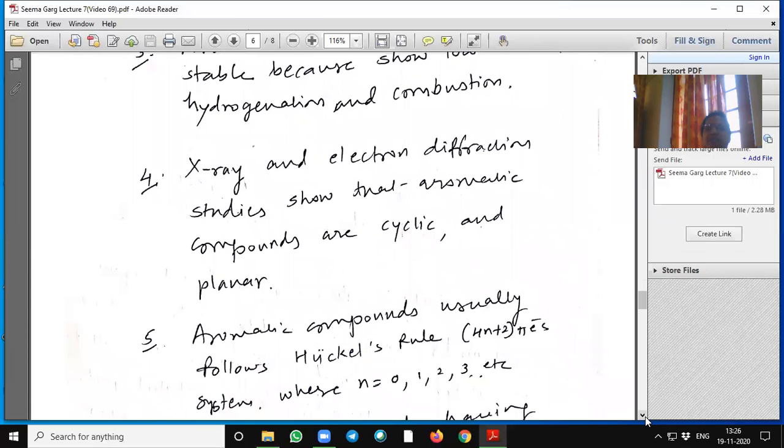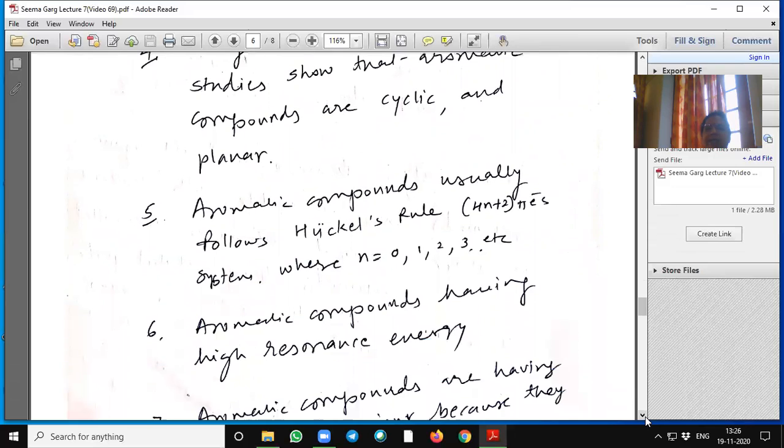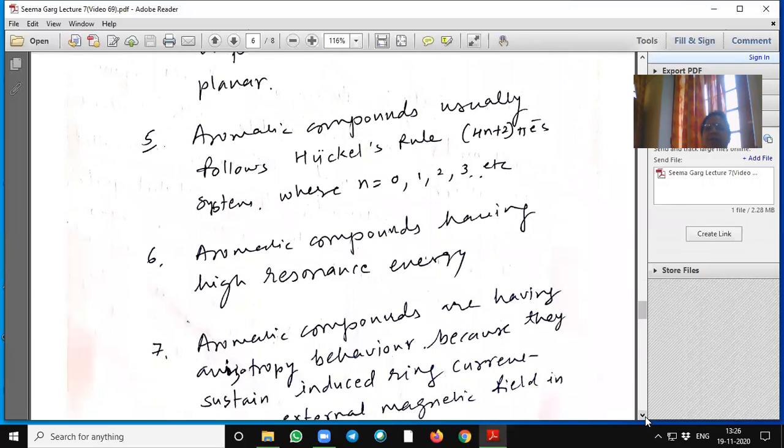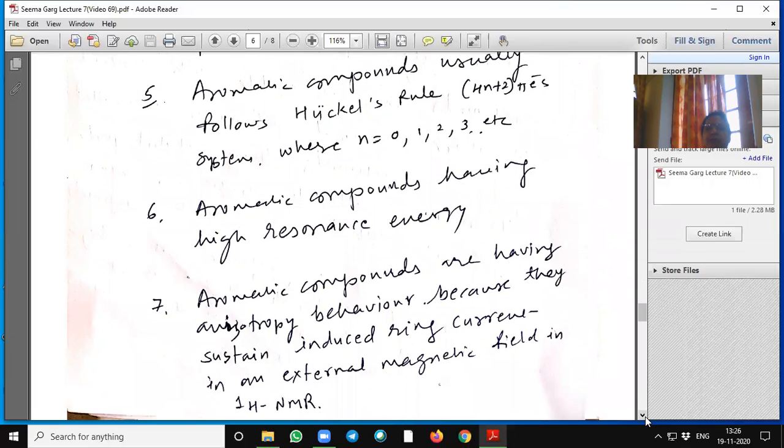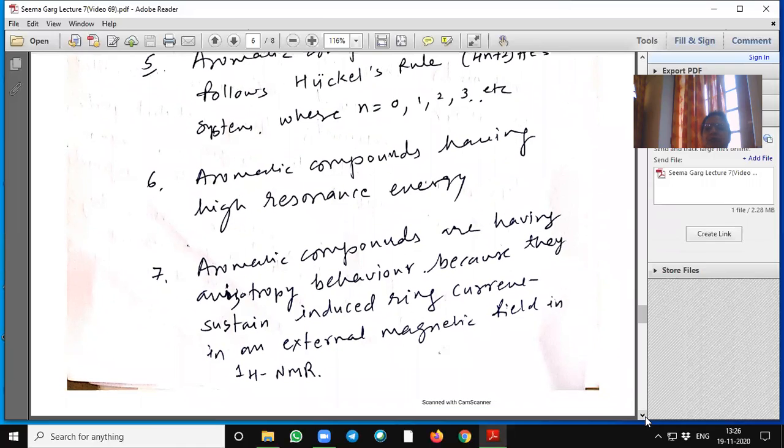X-ray and diffraction studies show that aromatic compounds are cyclic and planar. Aromatic compounds usually follow Huckel's rule, a 4n plus 2 pi electron system, where n is equal to 0, 1, 2, 3, etc. Aromatic compounds have high resonance energy.